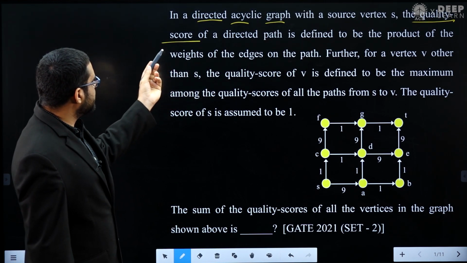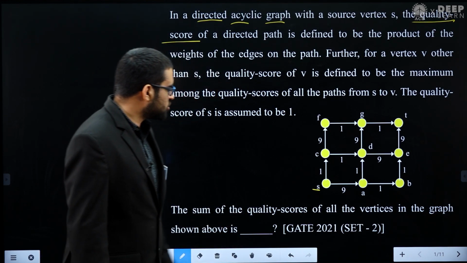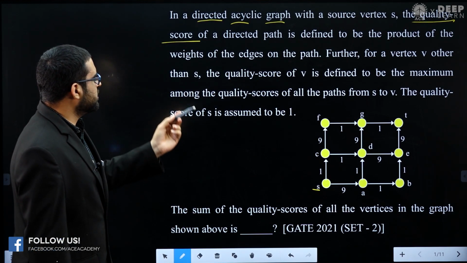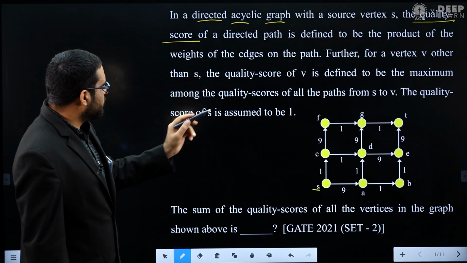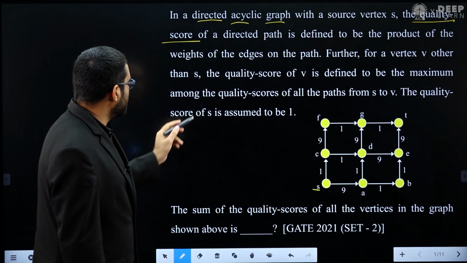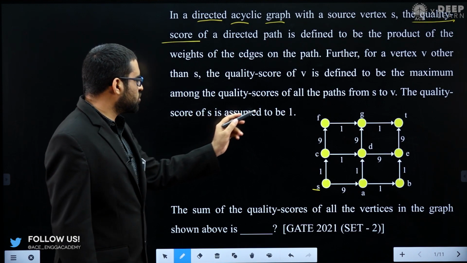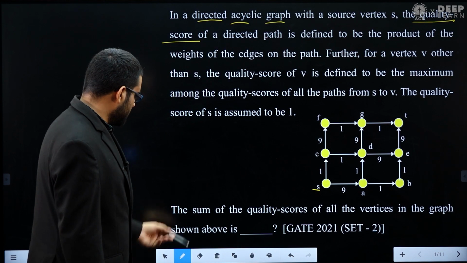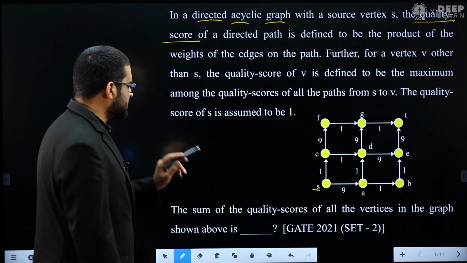Now you can see he is saying that in a directed acyclic graph with source vertex S, this vertex S is the source vertex, the quality score of a directed path is defined to be the product of weights of the edges of the path. Further, for a vertex V other than S, if the quality score of V is defined, the quality score of V is defined to be the maximum among the quality scores of all the paths from S to V. The quality score of S is assumed to be 1. So now he is asking the summation of quality score of all the vertices in this graph.